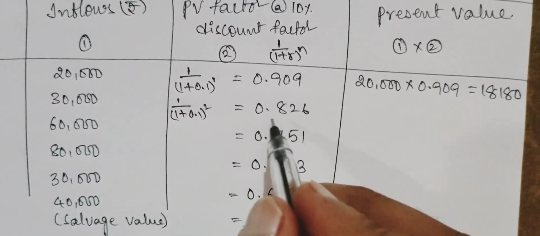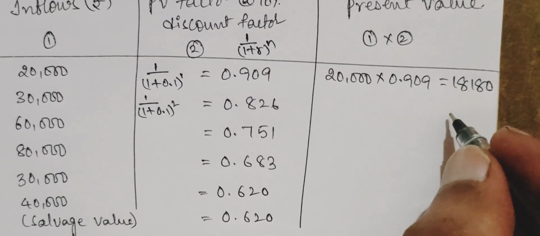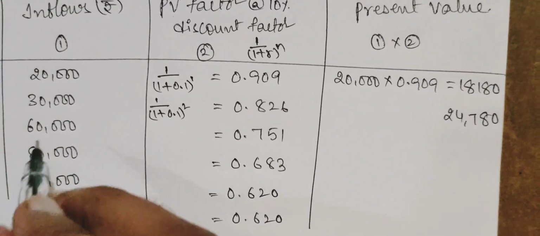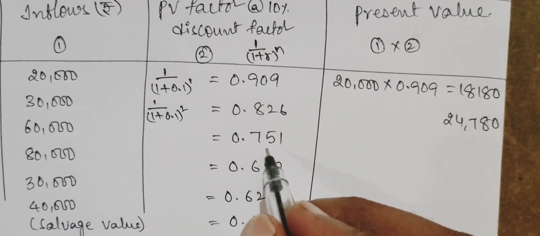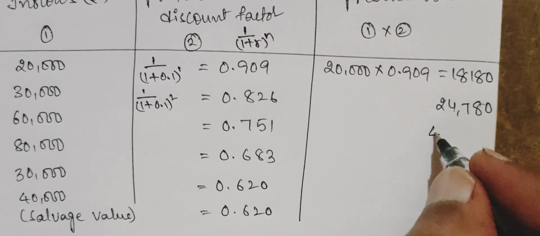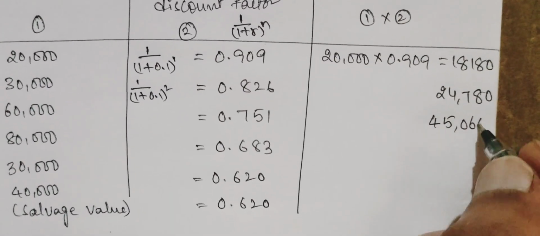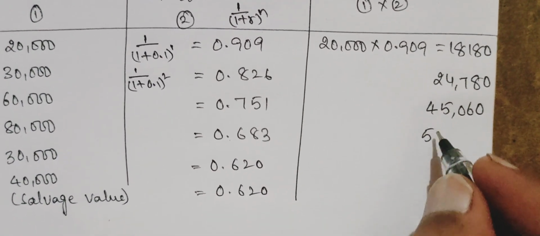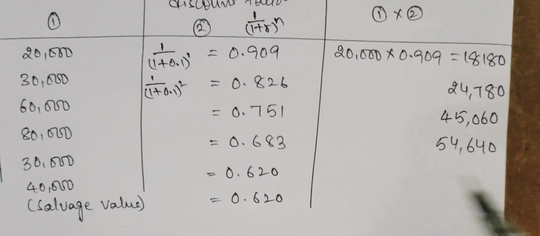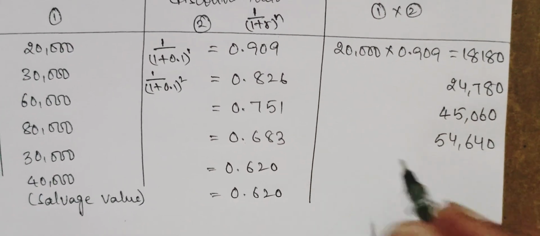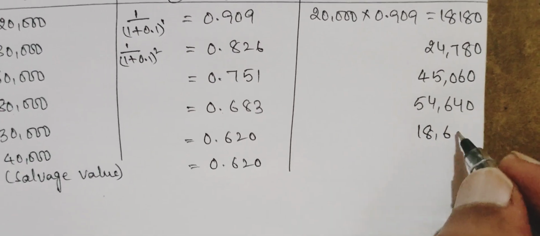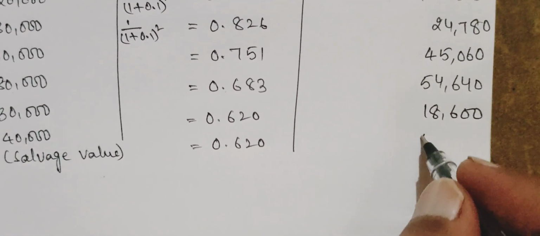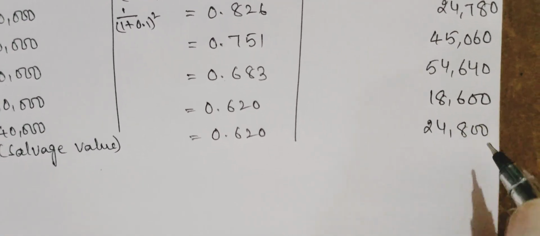Likewise 30,000 into 0.826 is 24,780. 60,000 into 0.751 is 45,060. 80,000 into 0.683 is 54,640. 30,000 into 0.620 is 18,600. 40,000 into 0.620 is 24,800.